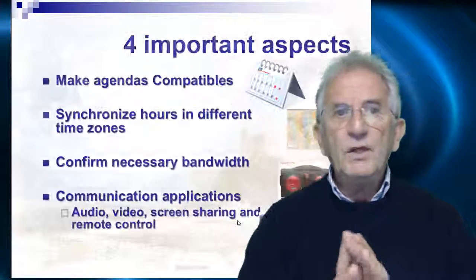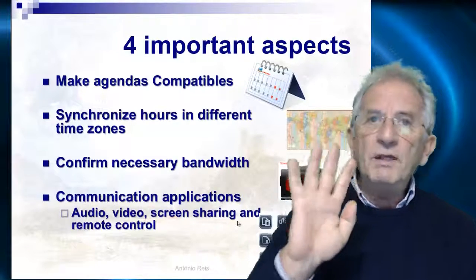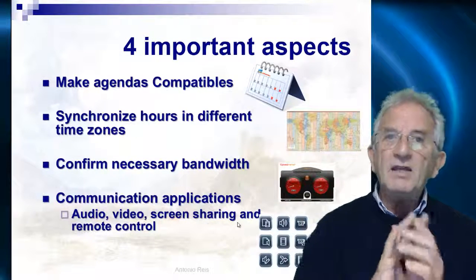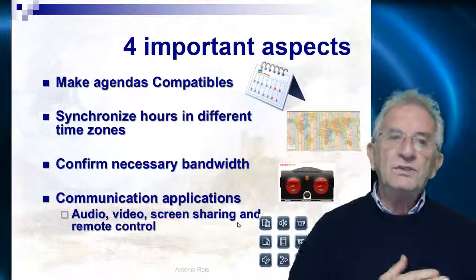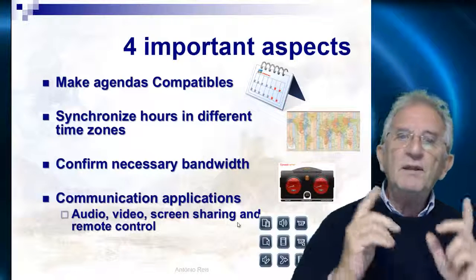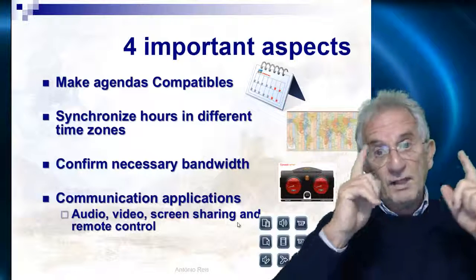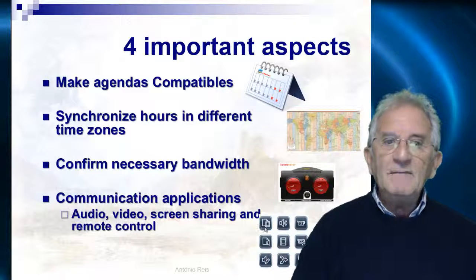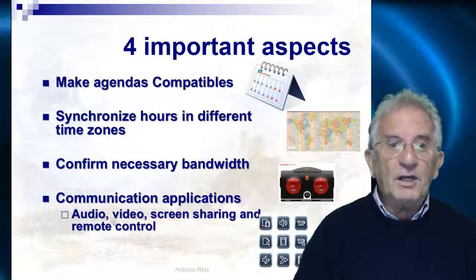First of all, you need to implement 4 important aspects: make agendas compatible, synchronize hours in different time zones, confirm the necessary bandwidth, whether you have the bandwidth to communicate or not, and choose the applications for the communication.